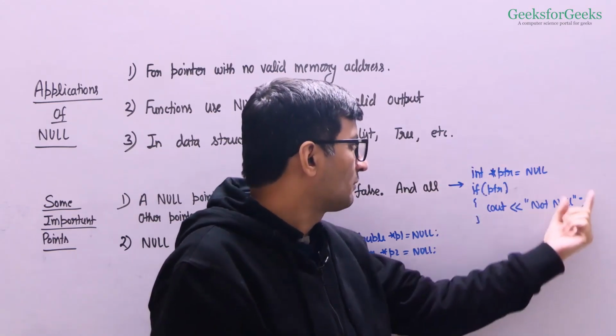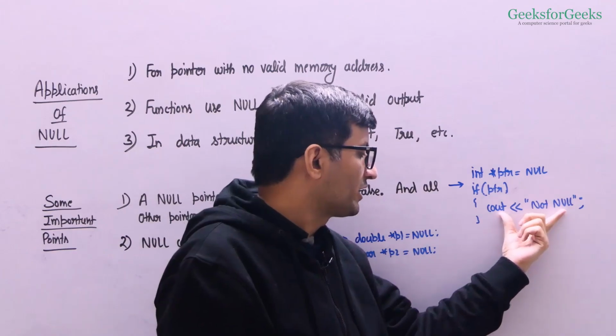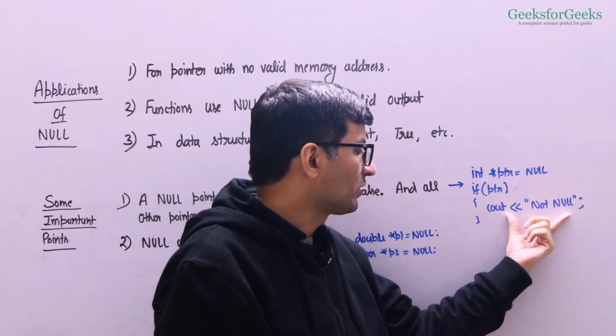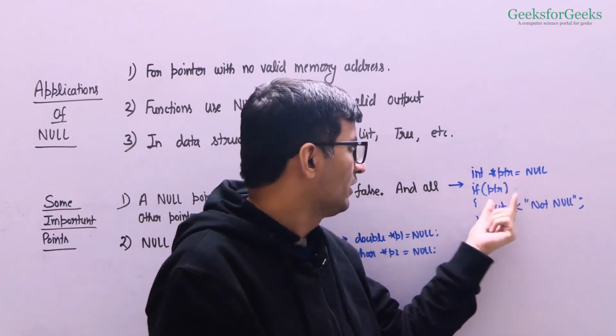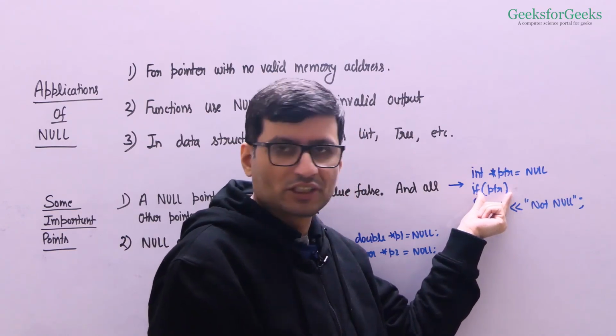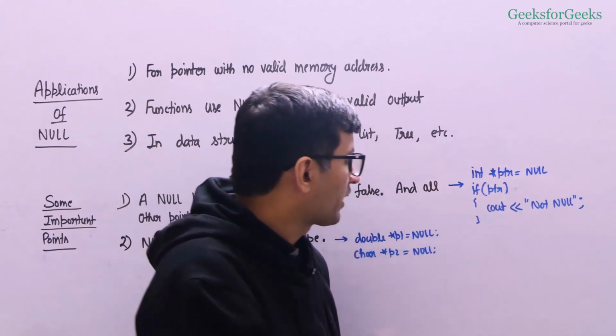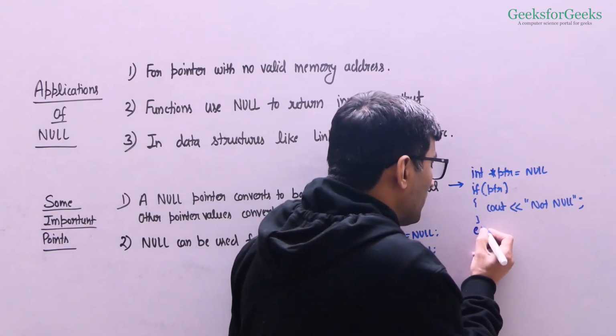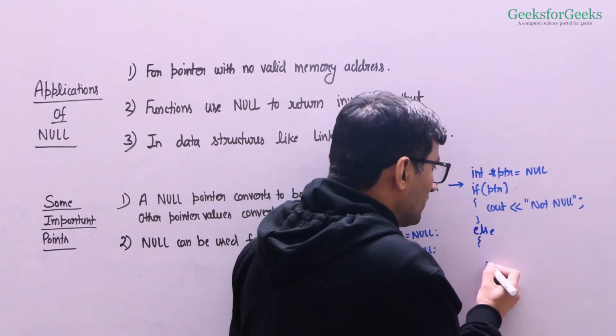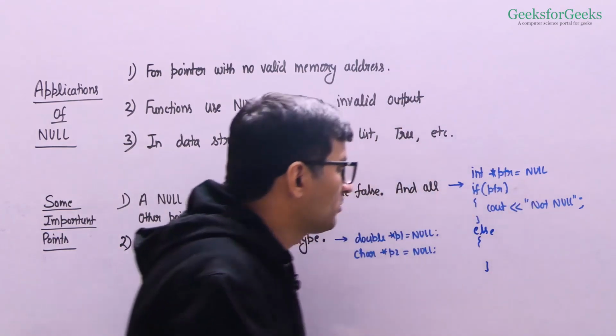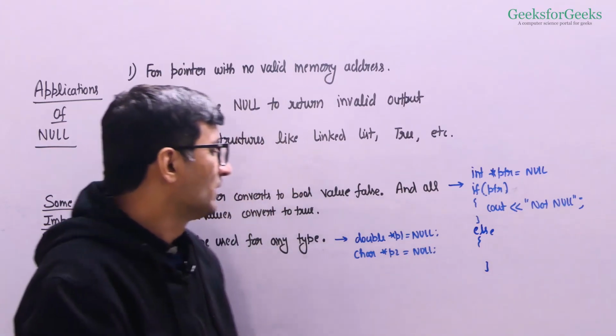So the output of this program is that this line is not going to be executed. You are not going to get anything printed, right? Because this is null, we are not going to get inside this condition because this condition is false. If I write an else part, then that else part will execute in this code, because this is null, so it will evaluate to false. We will come to the else part.